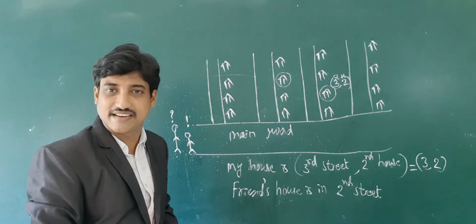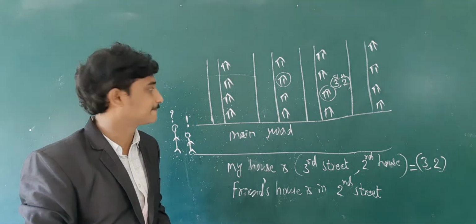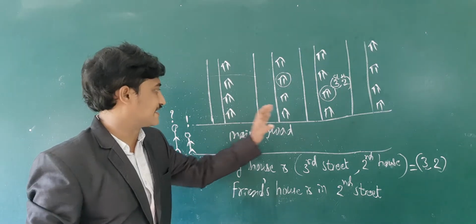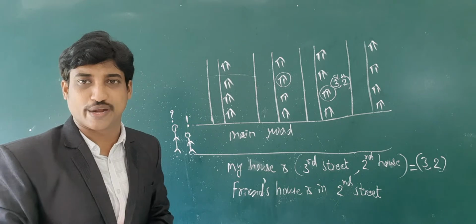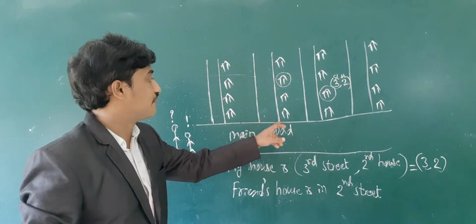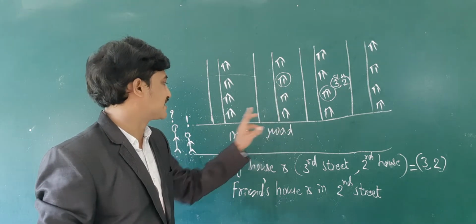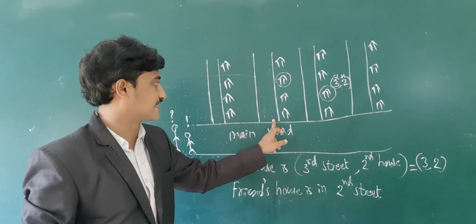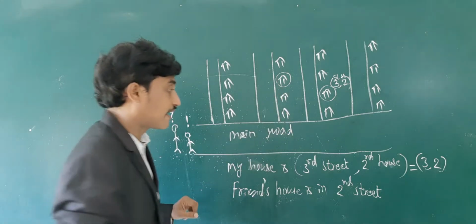Is this detail enough to locate your friend's house correctly? That is, in the second street. This detail is not enough to locate it exactly. We need to know another detail, which house number. In the second street, 1, 2, 3, there is a third house.